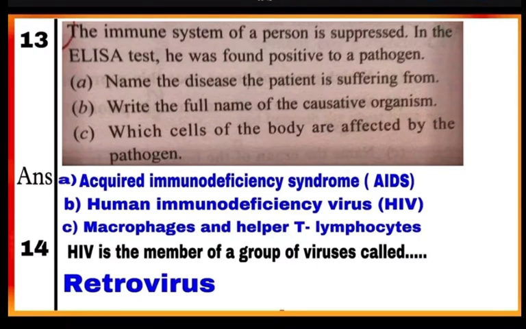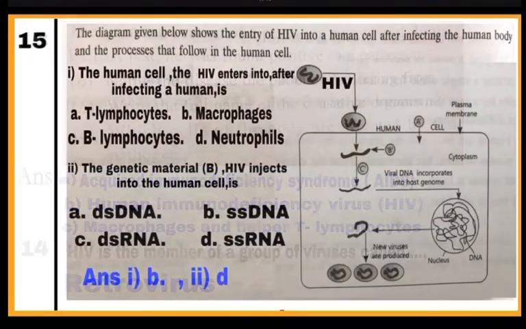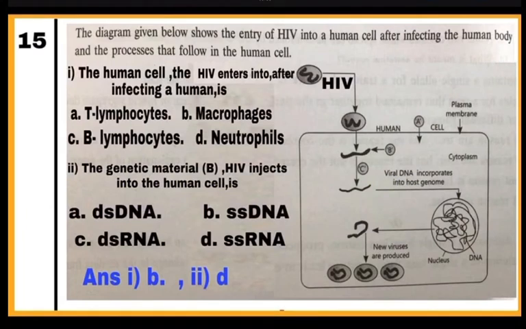Question number 14. HIV is the member of a group of viruses called, it is called retrovirus. So, HIV belongs to retrovirus group. Question number 15. यहाँ डायग्राम में HIV की एंट्री ह्यूमन सेल में दिखाई गई है and you have to answer 4 questions based on this diagram.